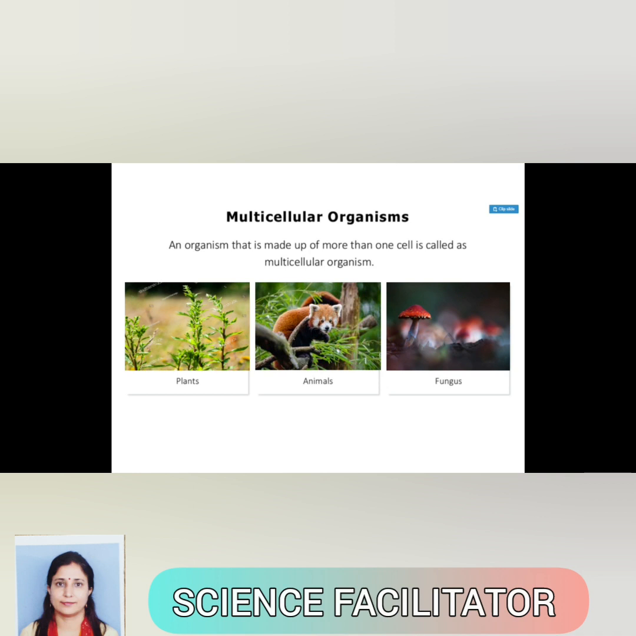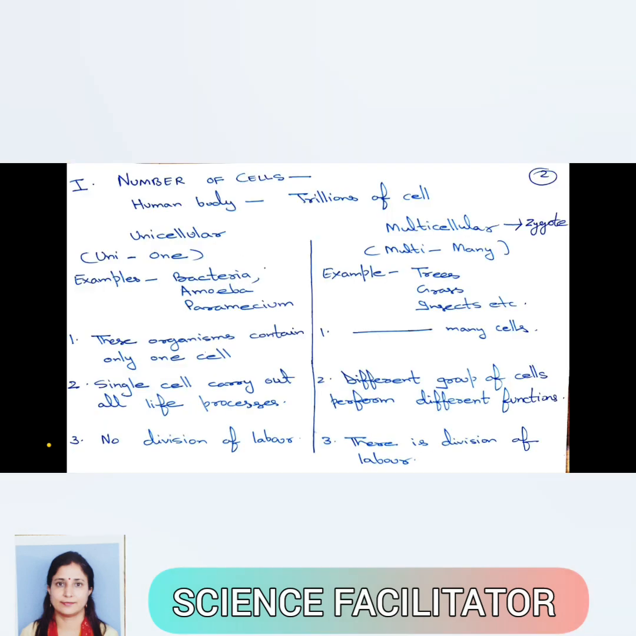What are multicellular organisms? An organism that is made up of more than one cell is called a multicellular organism. Examples are plants, animals, and fungus. Depending on the number of cells, organisms can be of two types, unicellular and multicellular organisms. Uni means one, only one, and multi means many.